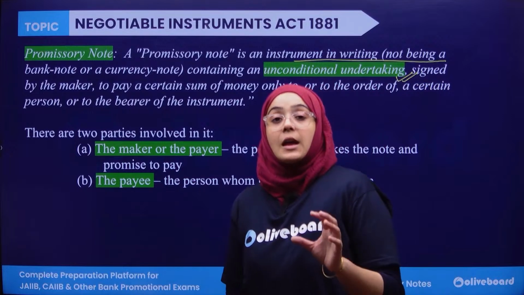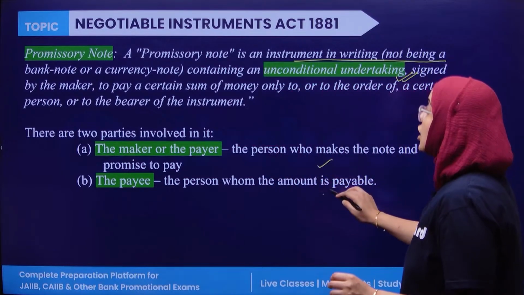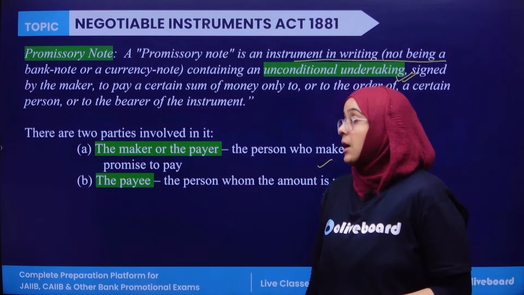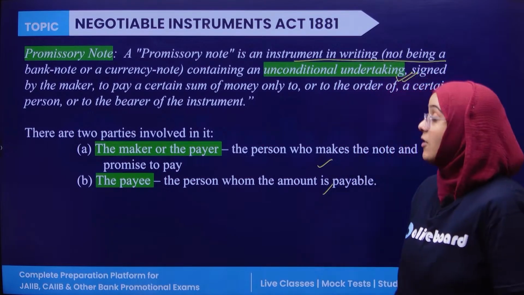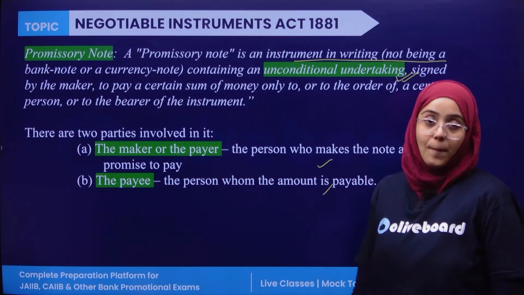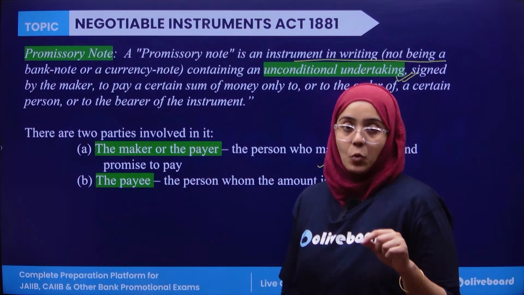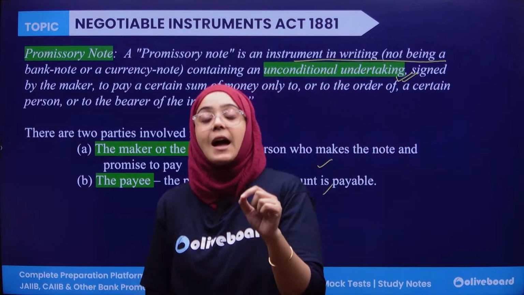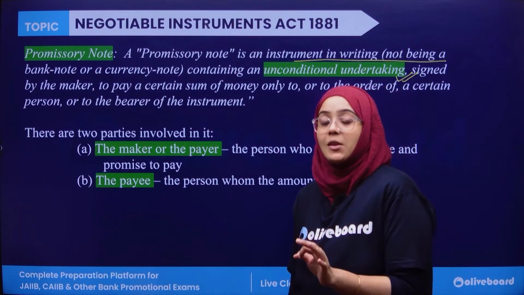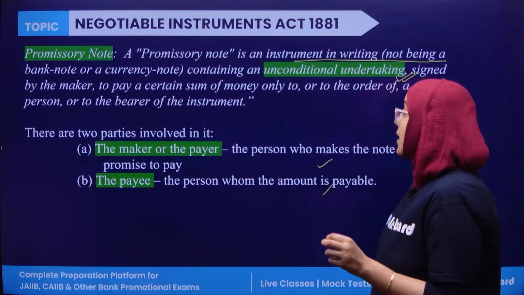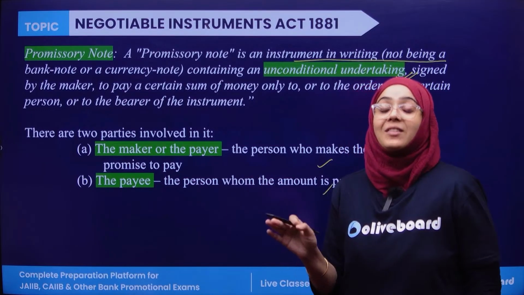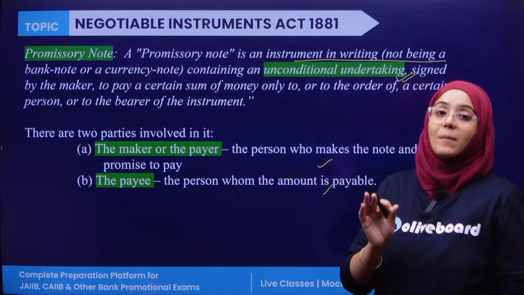Now, I will be giving you an example of the promissory note. There are two parties involved. In the promissory note, there is a maker, also known as the payer, meaning the person who makes the note and promises to pay. So the promissory note defines the liability of the maker. The maker, via this promissory note, promises to pay a certain amount of money. This is known as a promissory note.